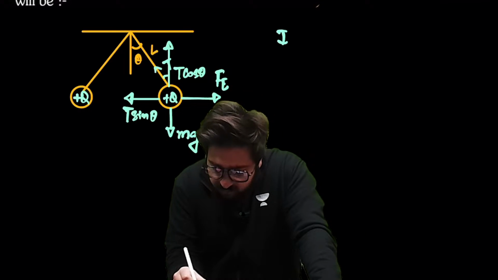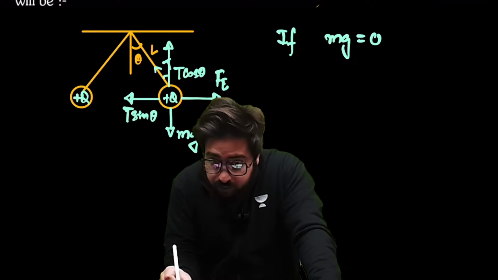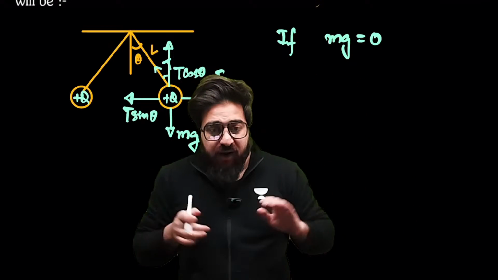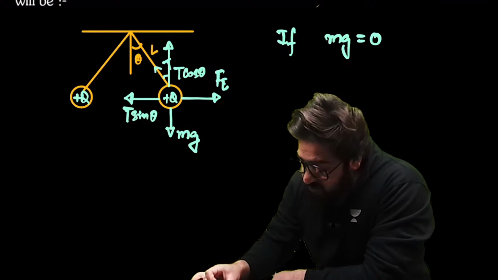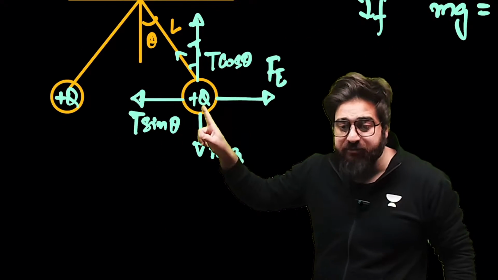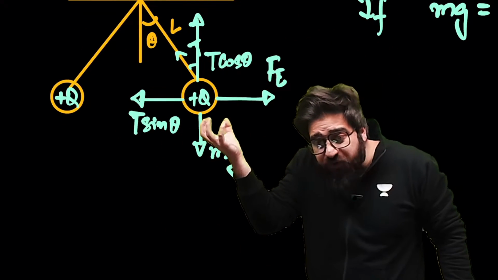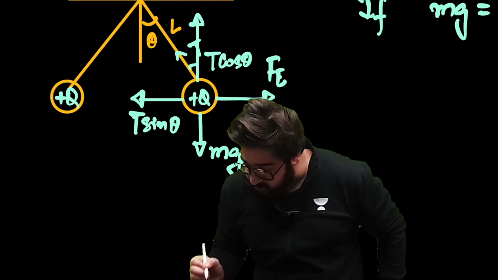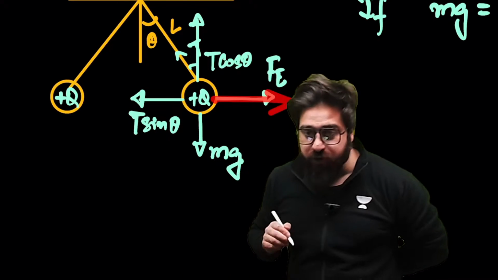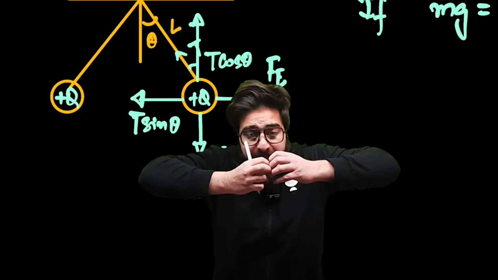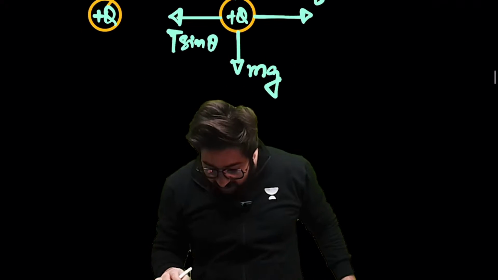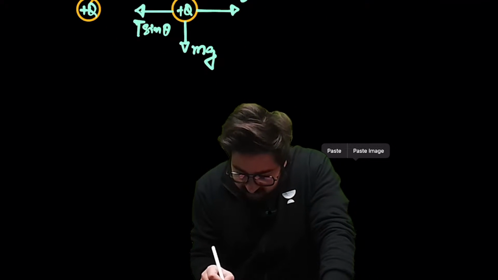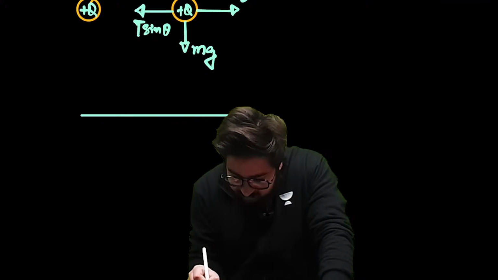If I say mg is equal to 0, there is no gravitational force in this particular case. If there is no gravitational force acting on this charge, listen to me very carefully, it means the force which is pulling it in the downward direction is 0. So what is going to happen in this case? This electrostatic force which is acting in this direction will basically pull it something like this. And afterwards, if I make the figure over here, the figure will be something like this.